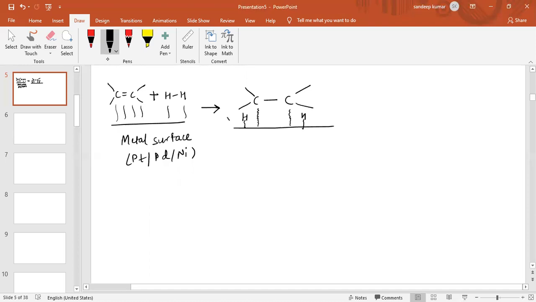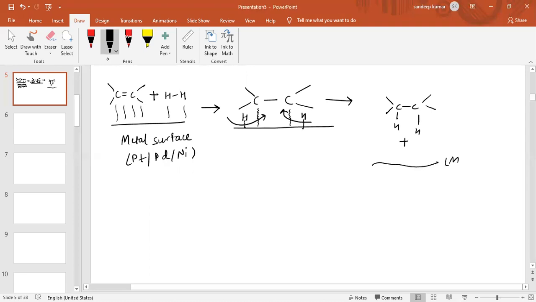Now this hydrogen will move to this carbon atom, and also this hydrogen atom will move to this carbon atom. Now the product we obtained is CH2 CH2 with added hydrogens, and the metal surface is free.